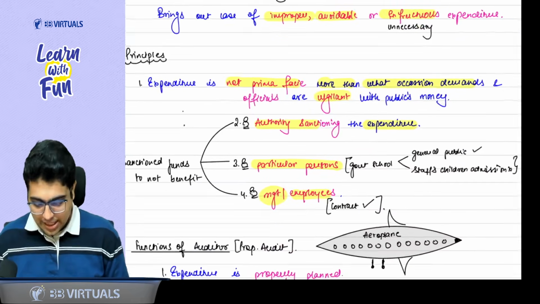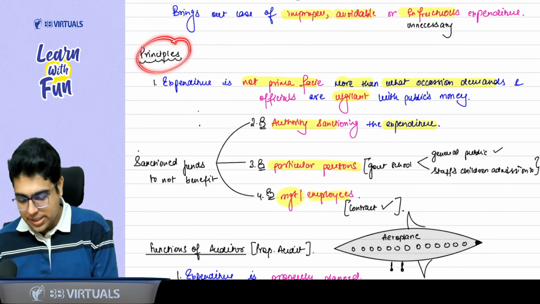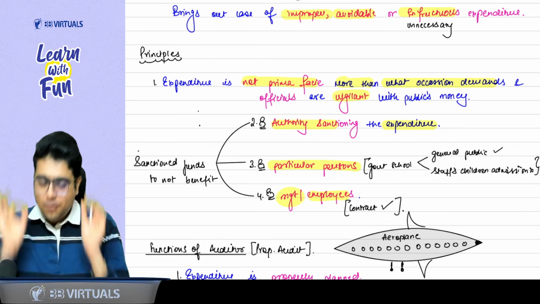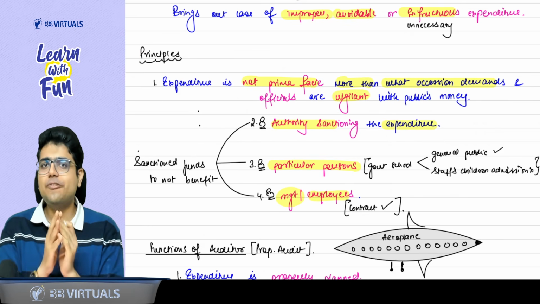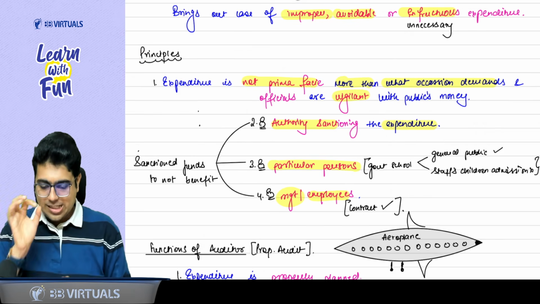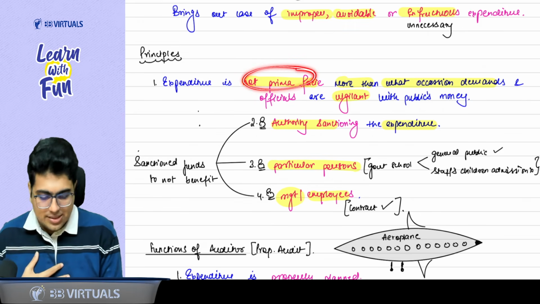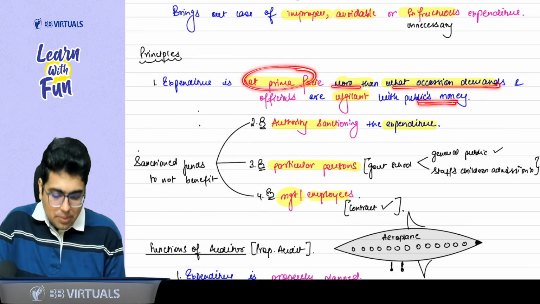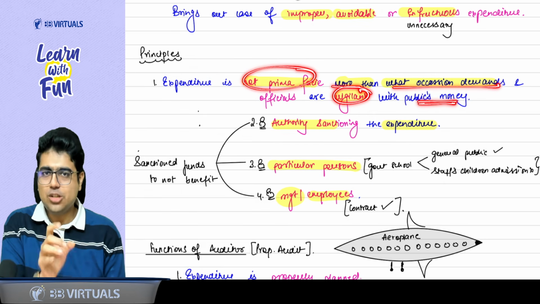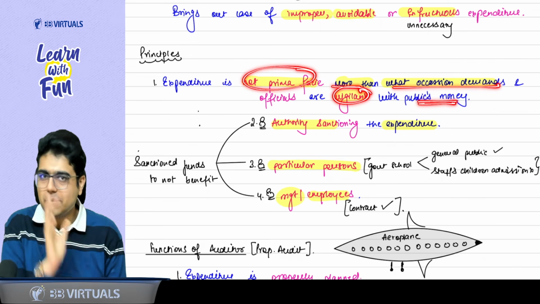There are four principles of propriety audit. This can be asked for 4 marks. The first principle says that when you look at the expenditure, it should not feel like it is too much. The expenditure should not be prima facie more than what the occasion demands. And the person using the public money should be vigilant and very careful while using the public's money.